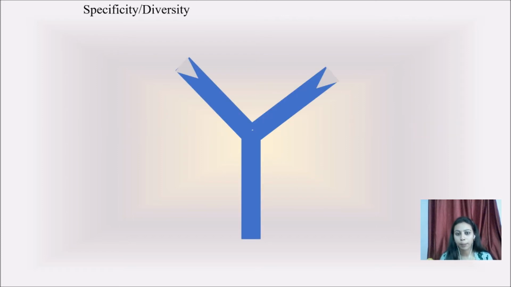It is quite diverse because it has a variable region present in the antibody, which we will also discuss in later sections. This variable region is so specific that even a similar type of binding site will not be recognized by the antibody.